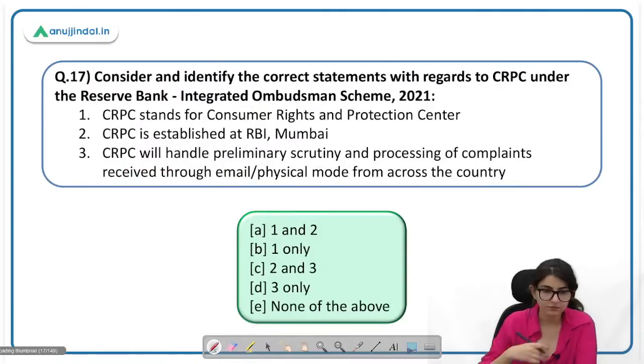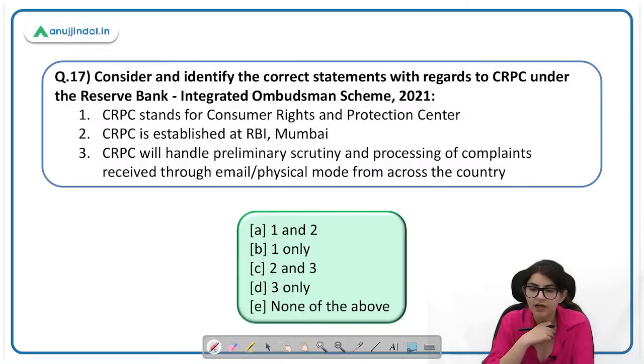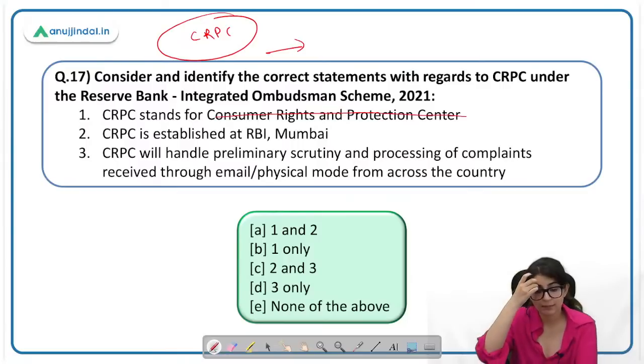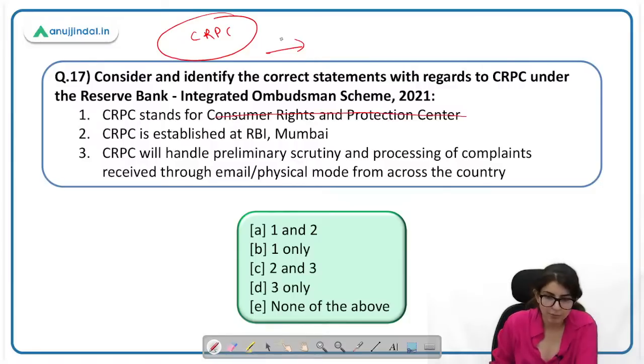A. Consider and identify the correct statement with regard to CRPC under the Reserve Bank Integrated Ombudsman Scheme. Can you tell me the full form of CRPC? Who will tell me the full form of CRPC? CRPC is not Consumer Rights and Protection Center. And ये CRPC कहाँ खुला था? CRPC. This is actually for receiving of complaints. So they receive your complaints and scrutiny होती है उन complaints की, right? Okay. So CRPC is Central Receipt and Processing Center. To receive all the complaints.